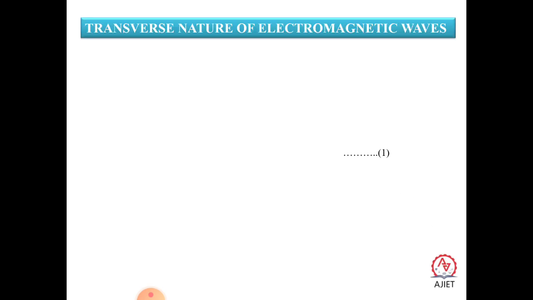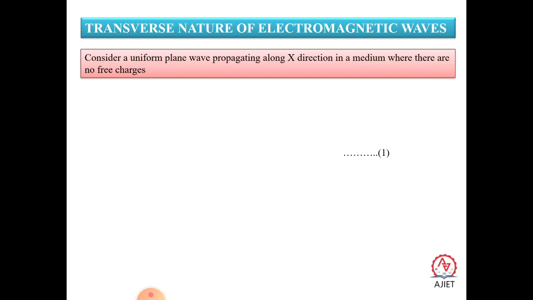Next, the transverse nature of electromagnetic waves. What is the transverse nature? As I already told, there are longitudinal and transverse waves. A transverse wave is a wave in which particle vibration occurs perpendicular to the direction of propagation of the wave, and this is called the transverse nature of the wave.